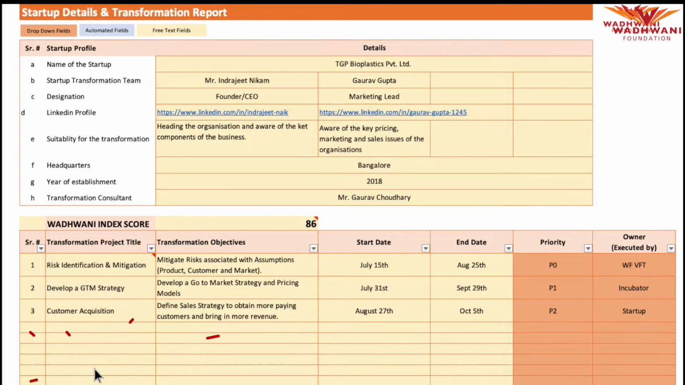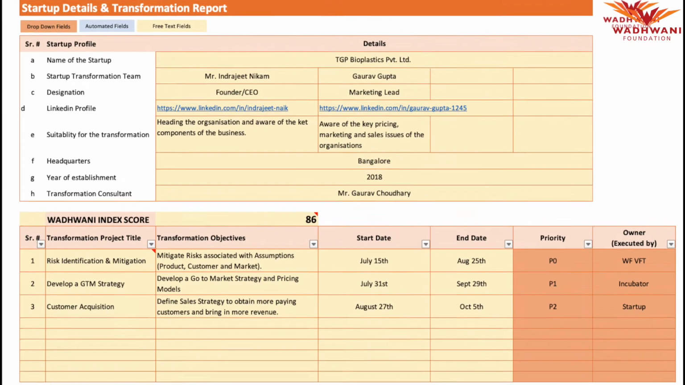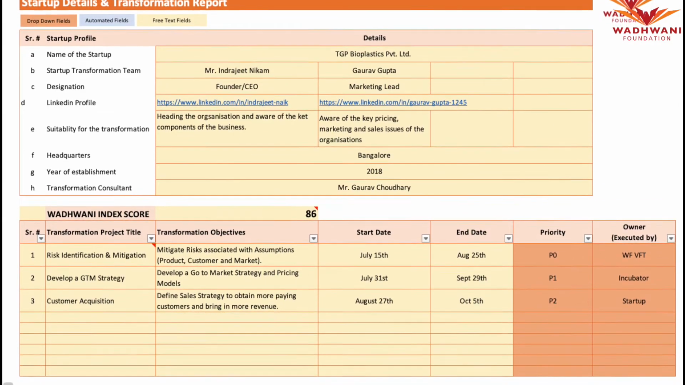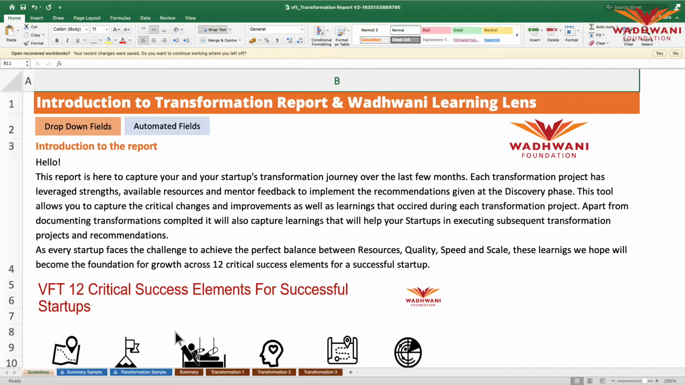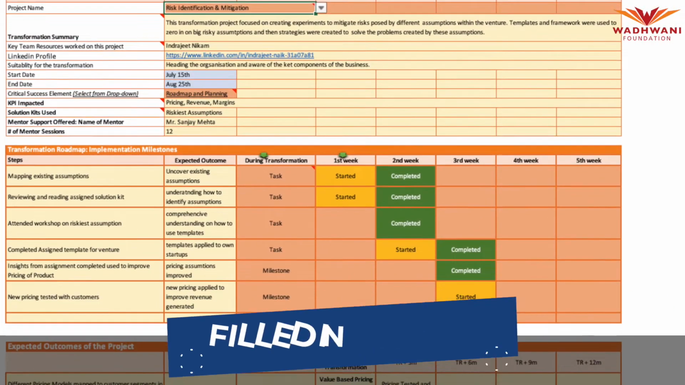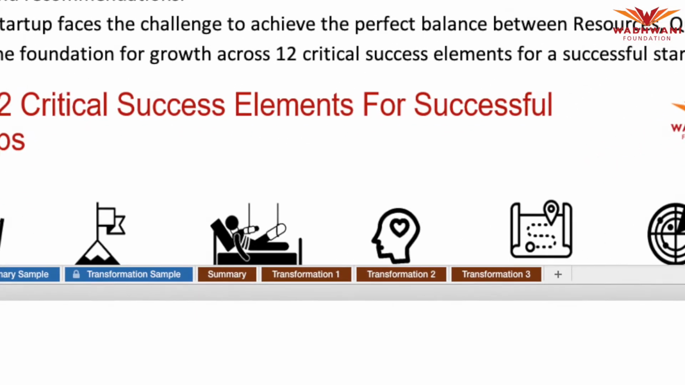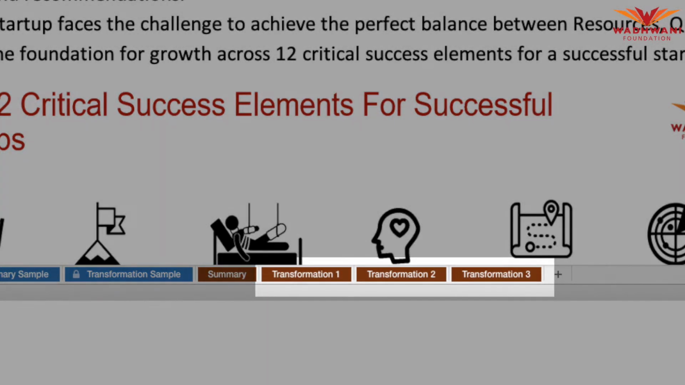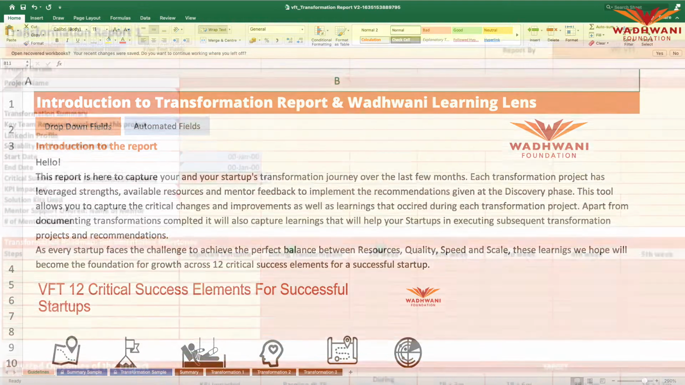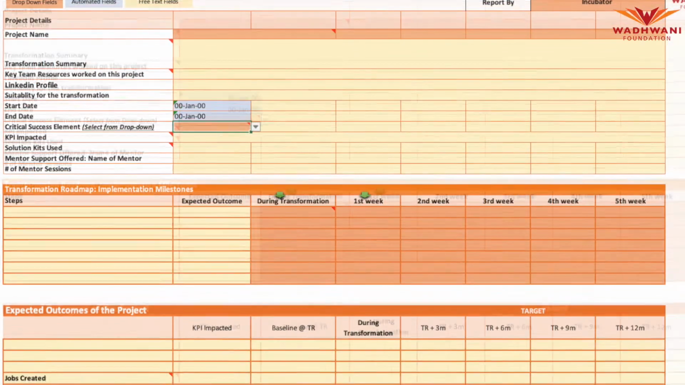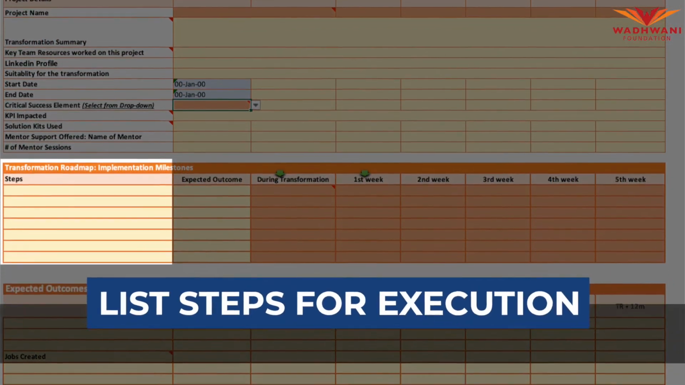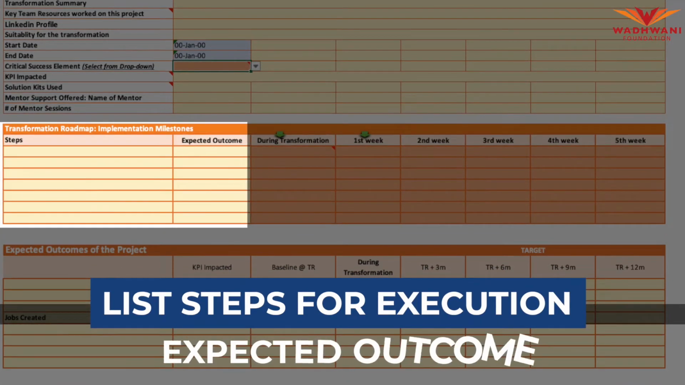The Summary Sample tab is an example of how you can fill and use the summary sheet. Likewise, the Transformation Sample is an example of a pre-filled transformation sheet. The next 3 tabs, Transformation 1 to 3, help you capture the details of each transformation project, the various steps involved in executing the project, and the expected outcome.